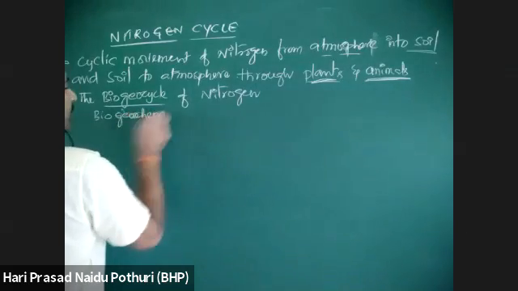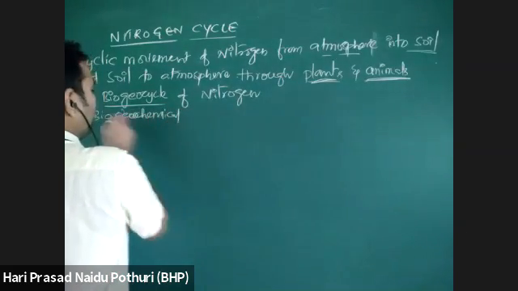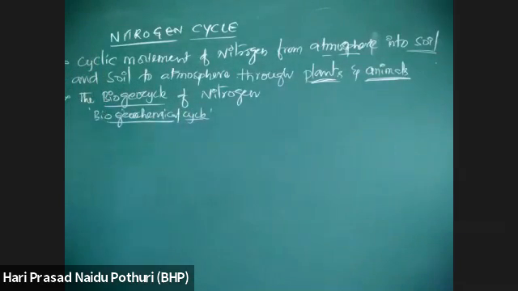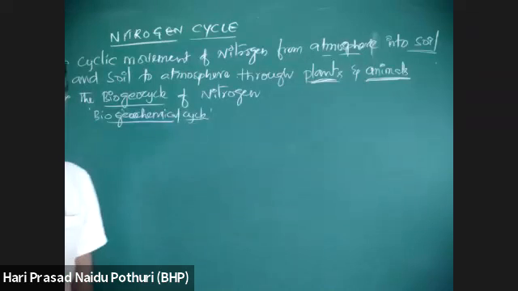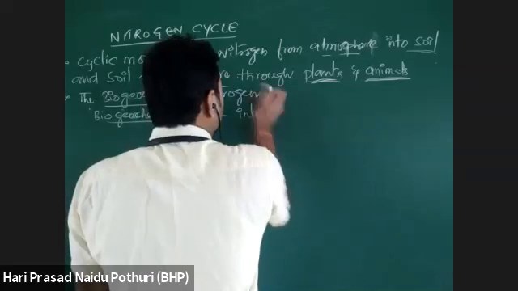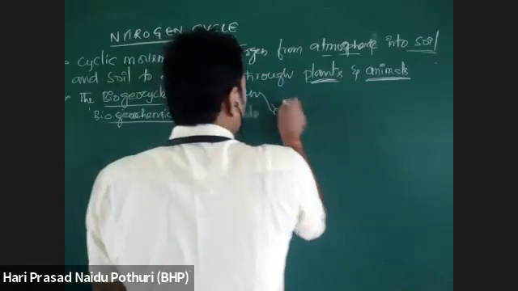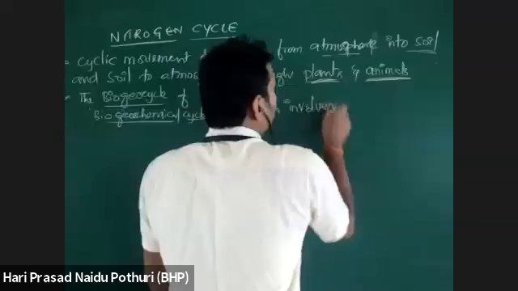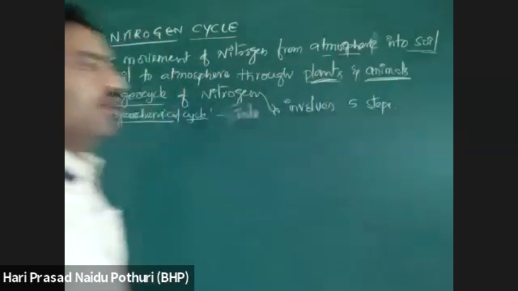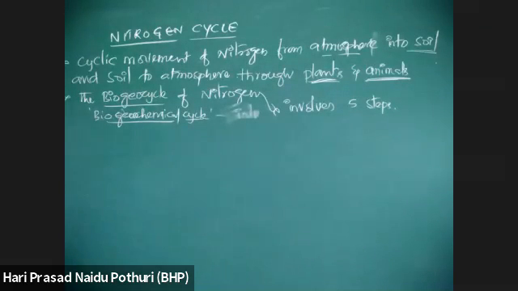Bio means living organisms like plants and animals. Geo means through the soil. So that is what biogeochemical cycling of nitrogen involves. This nitrogen cycle involves 5 steps. 5 steps are involved in the nitrogen cycling process.